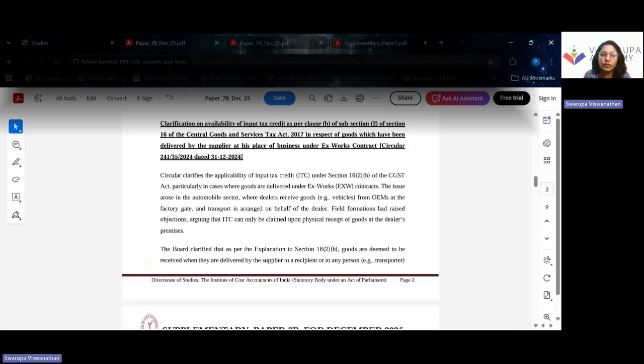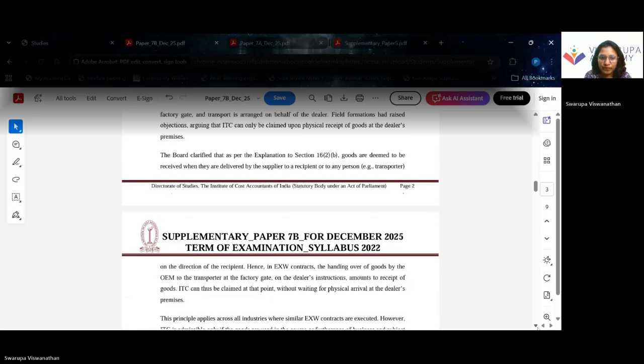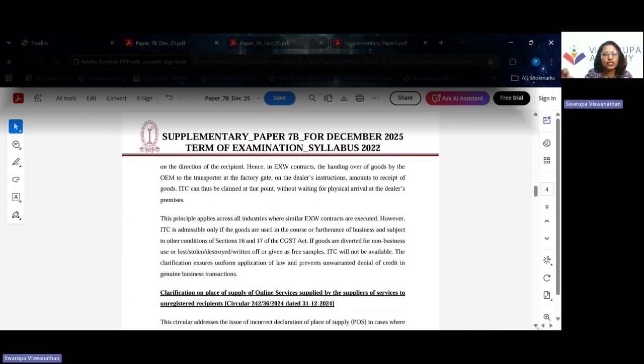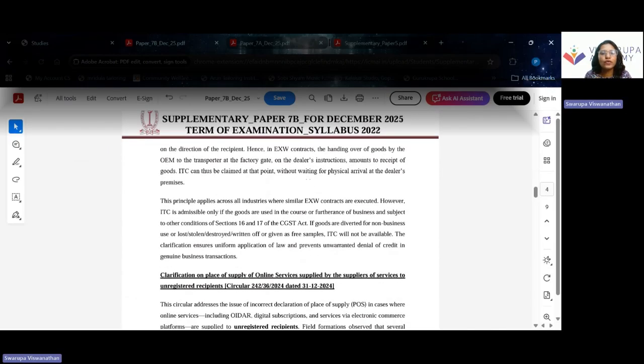The Board clarified that goods are deemed to be received when they are delivered by the supplier to the recipient or to any other person on the direction of the recipient. So handing over of goods to the transporter at the factory gate can be regarded as the receipt of goods, and you can claim ITC at the point when the goods have reached the factory gate and have been handed over to the transporter.